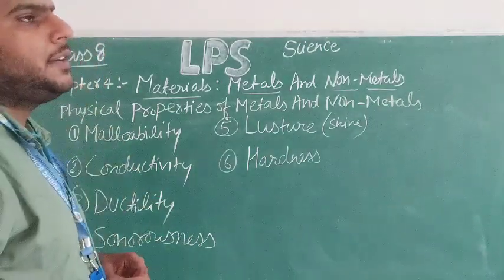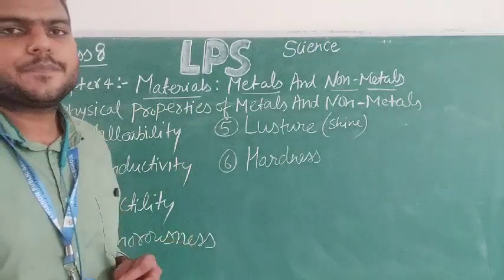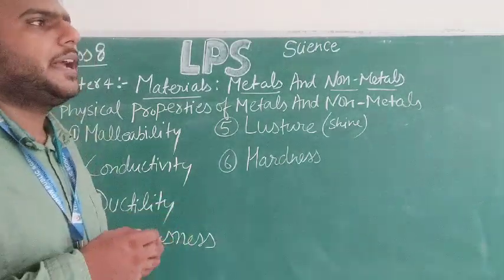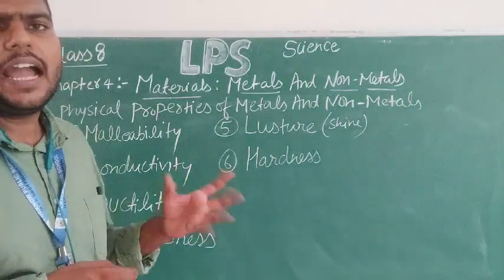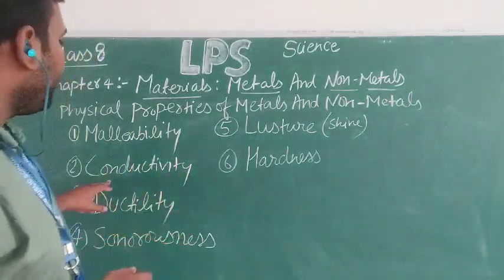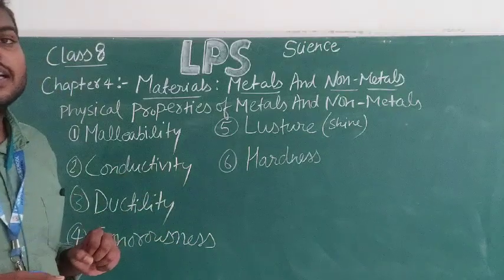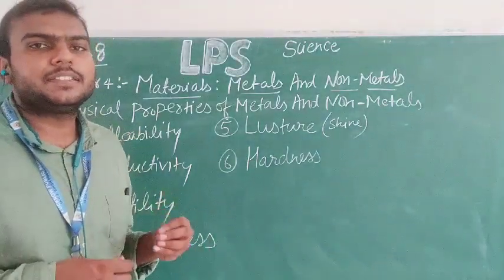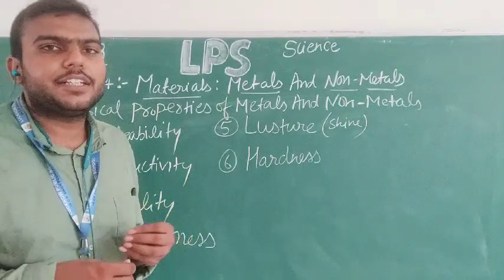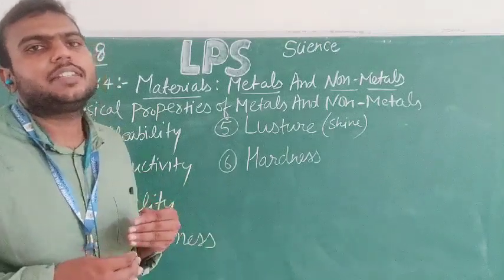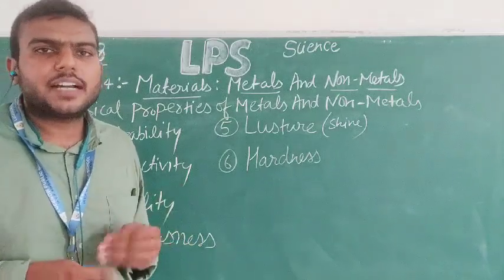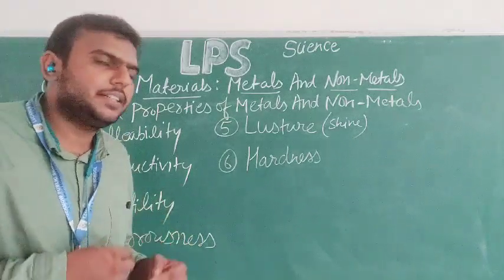We can check this using an activity with different metals around us. Conductivity means that when a particular substance allows electricity to pass through it, that substance is known as a conductor.